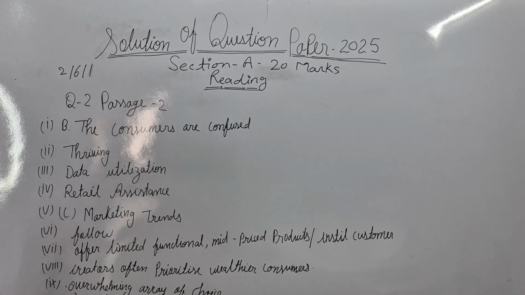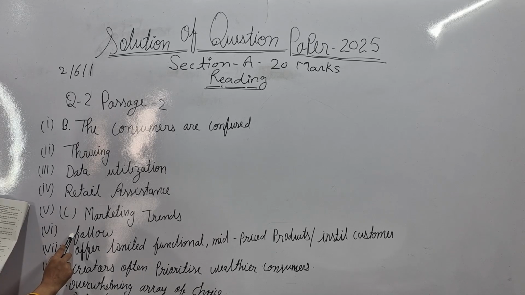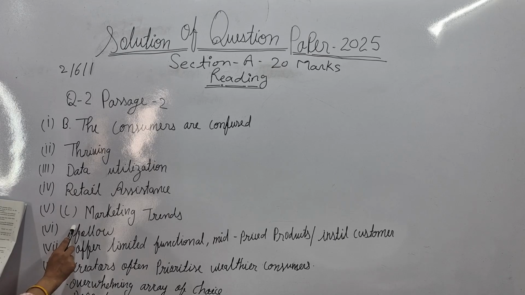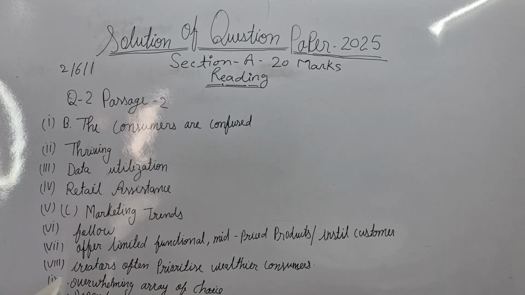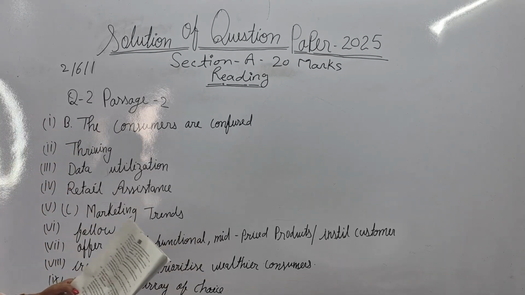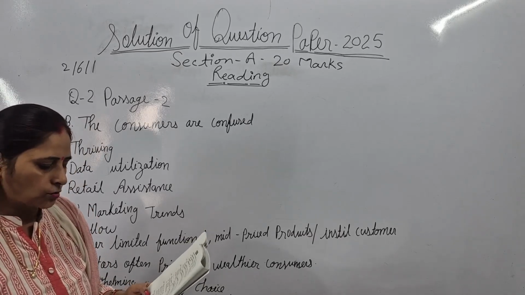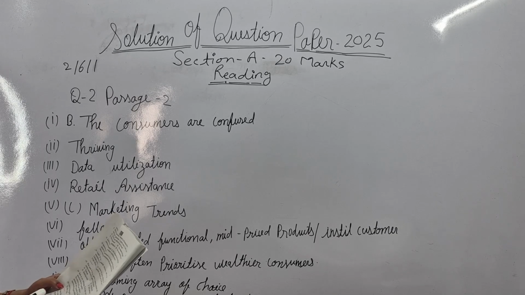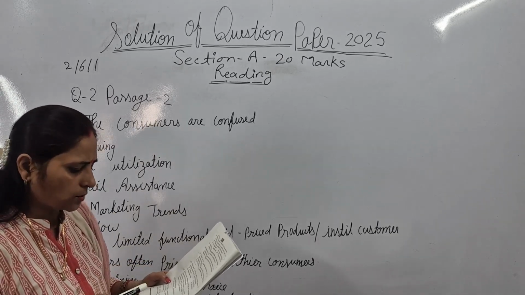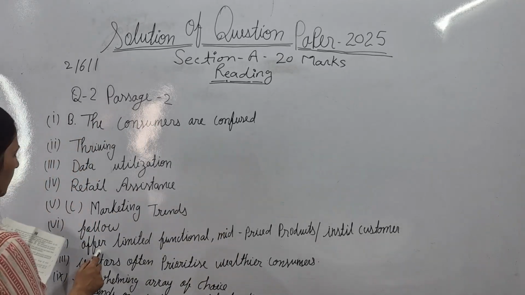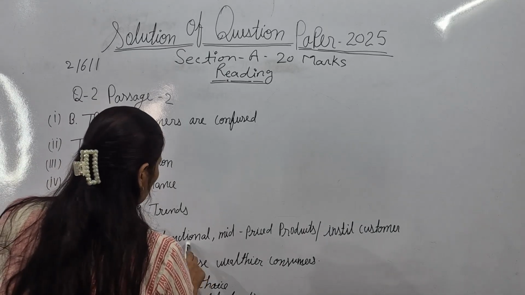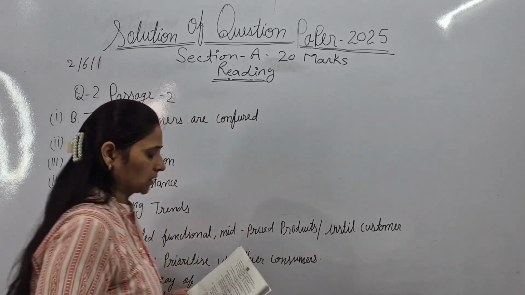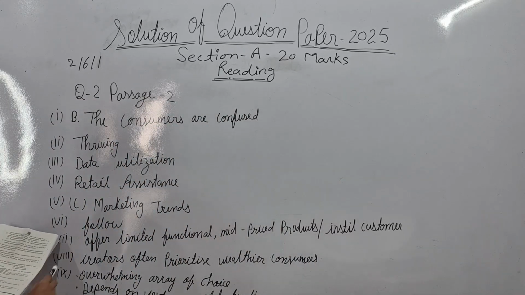Now the answer of question 6. Here the options are follow, employ and recommend, all 3 options. Follow would be the correct answer. Now question 7: complete the sentence suitably. The different approach to revolutionize consumer choice is to offer limited functional mid-price products and instead the customer. So this is the correct answer.